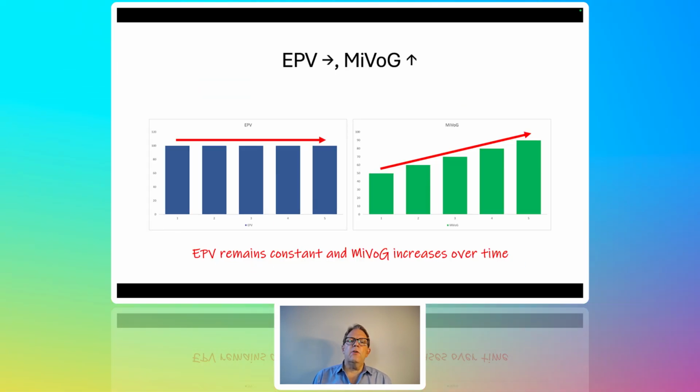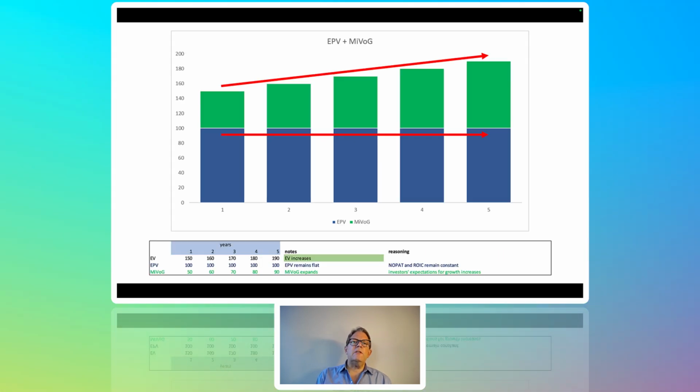Third case is earnings power value goes flat. The company doesn't do much, but investor expectations about the future go up. So this is kind of the opposite of the second case. In the second case, earnings power value went up, but the market implied value of growth, investor expectations, were constant over time. This is the case where earnings power value was flat over time, but market implied value of growth increased over time. By the way, this is Apple. In my last lecture, I talked about Apple, and this is exactly what happened to Apple. Even under these conditions, the enterprise value increased, stock goes up.